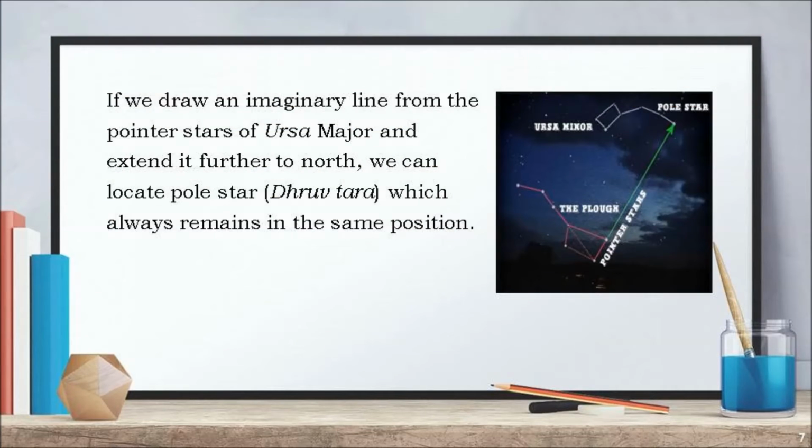In this picture which is on the right, you can see 2 pointer stars of Ursa Major. If you draw an imaginary line from the pointer stars and extend it further to north, you can see a bright star shining in the night sky. This star is known as the pole star or Dhruvatara, and it always remains in the same position.